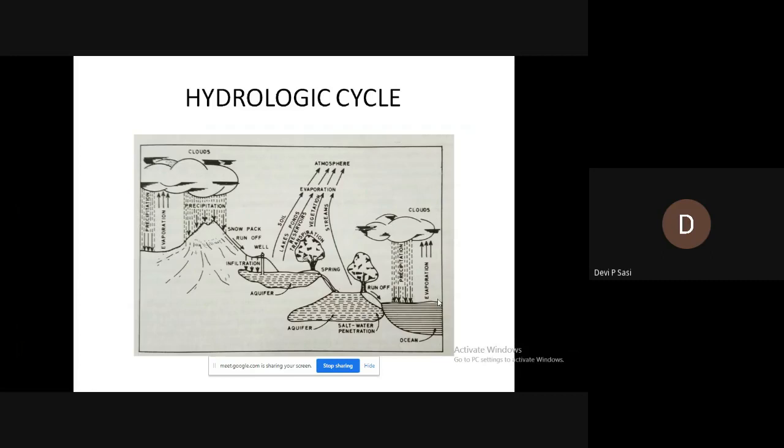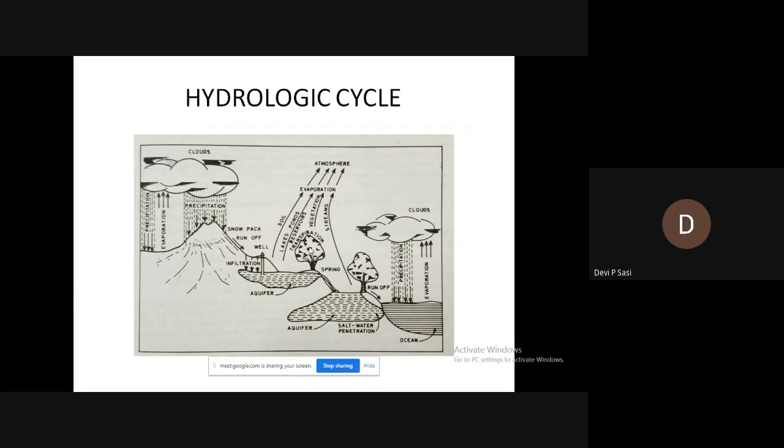Some part of this precipitation is retained temporarily in the plants, in the vegetation, and is returned to the atmosphere later. That particular amount, which is retained by the plants and returned to the atmosphere, is termed transpiration.